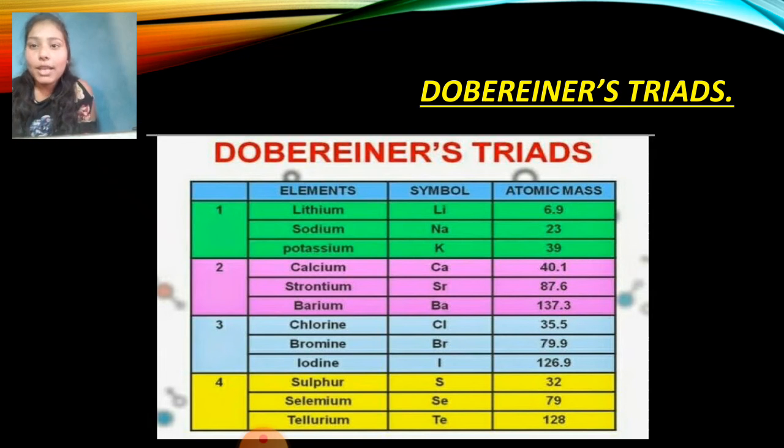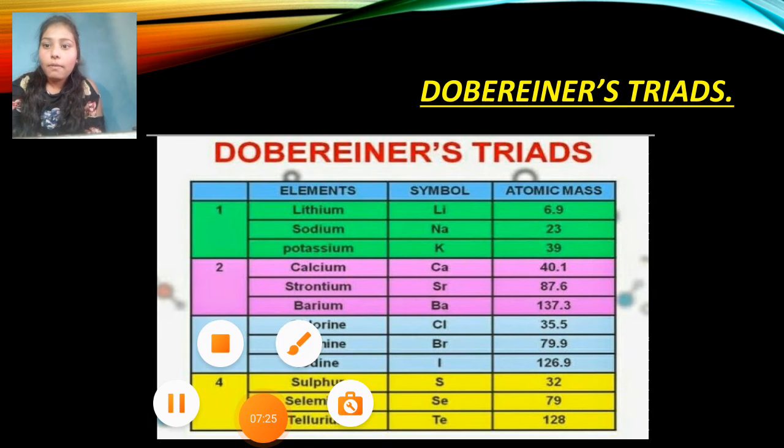For example, as you can see on your screen, it is given elements, symbols, and atomic masses. In the first set it is given lithium, sodium, and potassium. For lithium it is Li, for sodium it is Na, and for potassium it is K, which is very well known to you all. And the atomic masses are given. Now for the first and last one, lithium and potassium, the atomic mass is given. Suppose we need to find the mass for sodium, what we are going to do over here is find it.